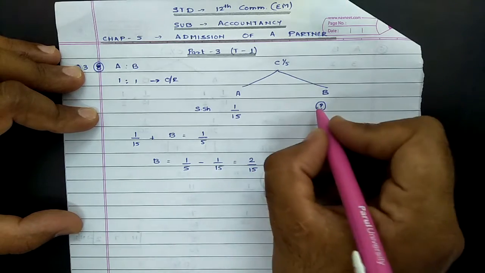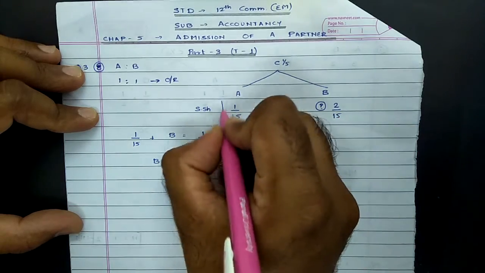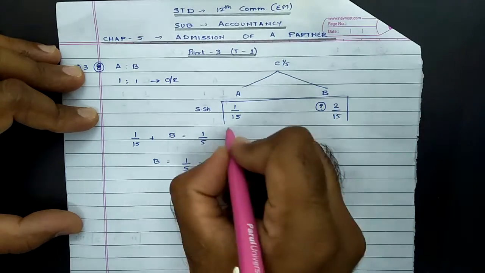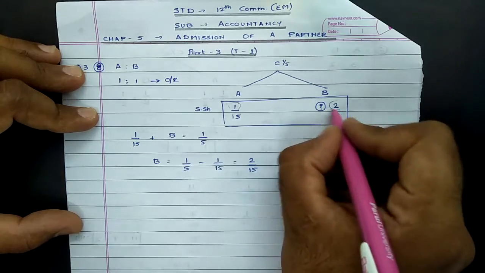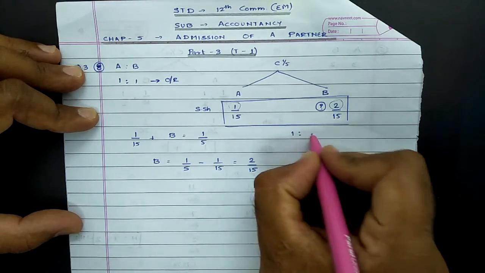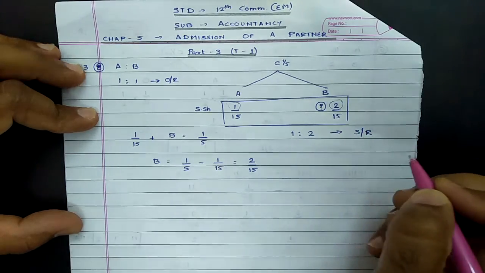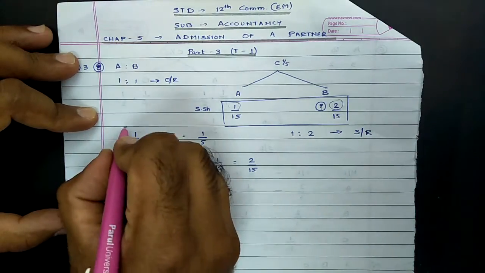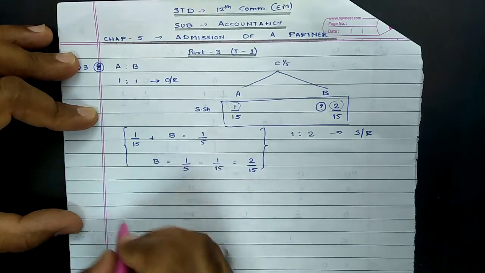So in short, B will sacrifice 2/15. These are their respective sacrificing shares, and as the denominator is the same, the sacrificing ratio will be 1:2. This was the first part, and this was just for the sake of understanding how we calculated B's share of sacrifice.